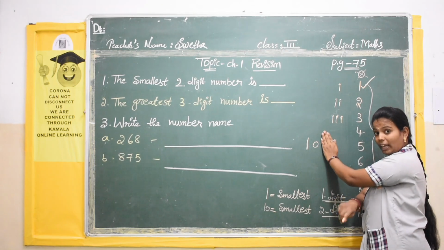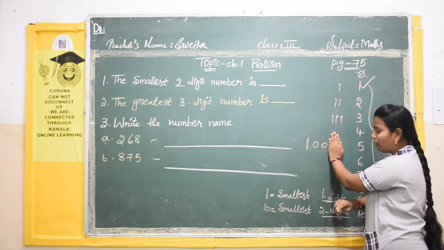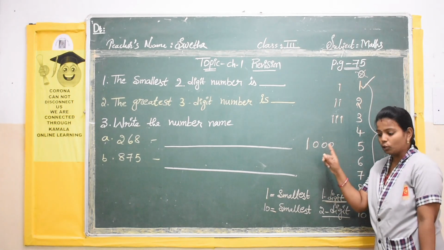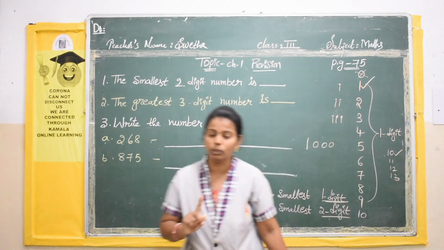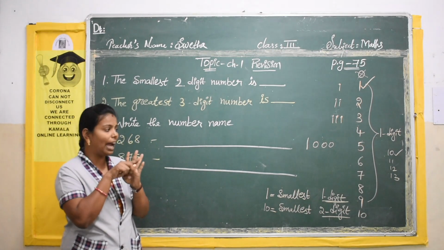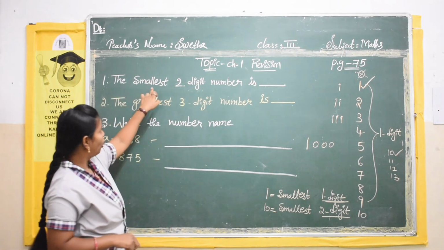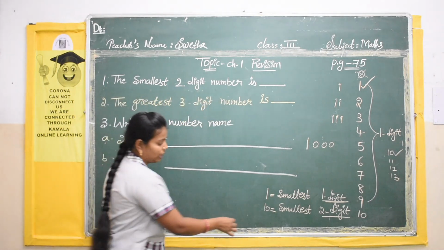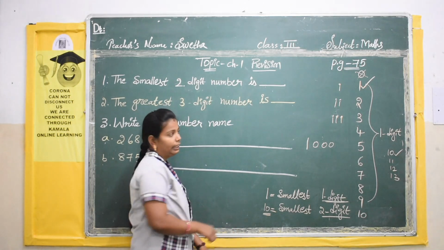If they ask the smallest 3 digit, you will add one more 0. If they ask 4 digit, you will add another 0. So you will go on adding zeros. 1 will be common and the zeros will be added to that. So here, what is our question? The smallest two-digit number. What is the smallest two-digit number? 10.